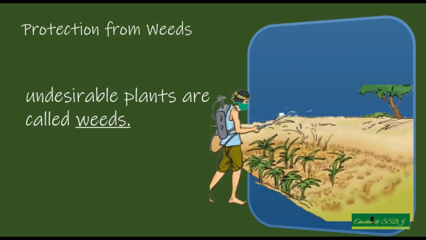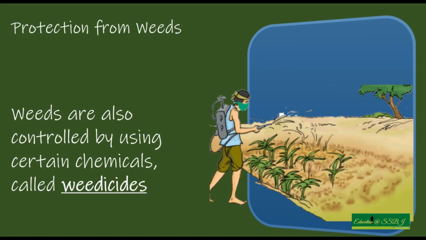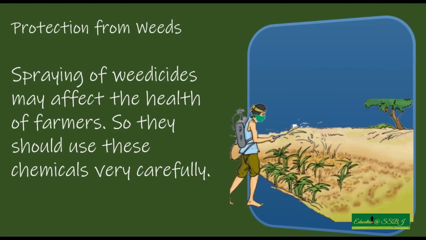Weeds are unwanted plants, and they trouble the actual plants which are planted. So they are to be removed, either manually or by using chemicals. And the chemicals which are used to remove weeds are called weedicides. But spraying weedicides may affect the health of the farmers. So they should be used very carefully.